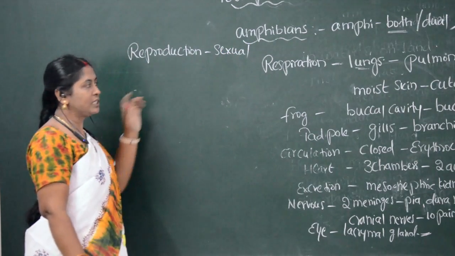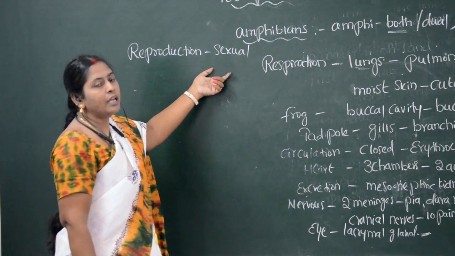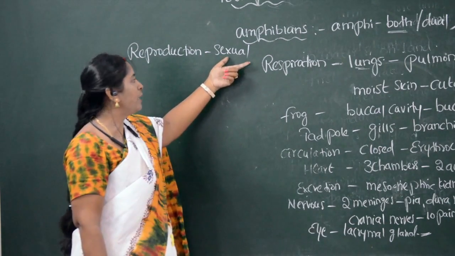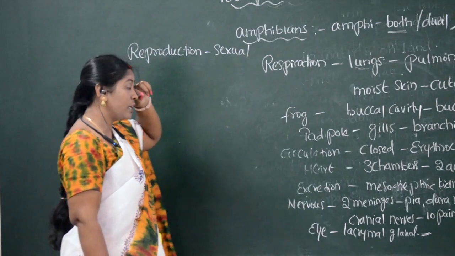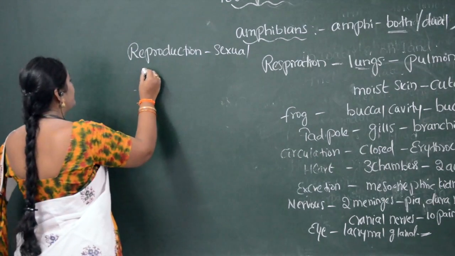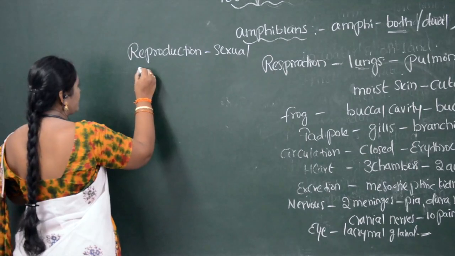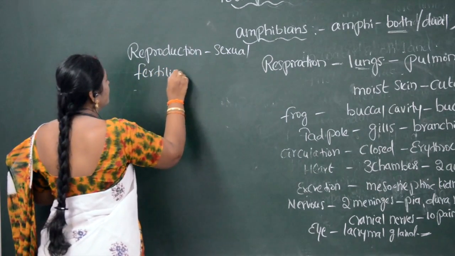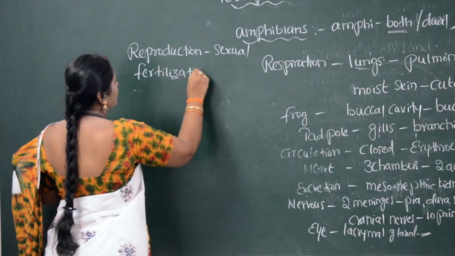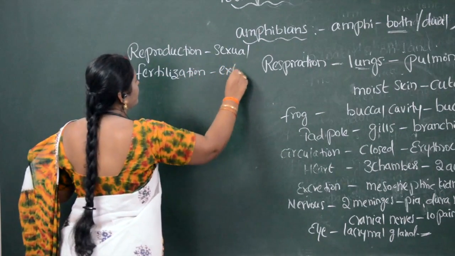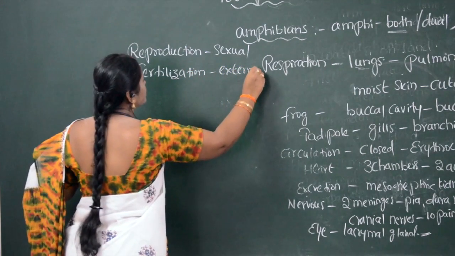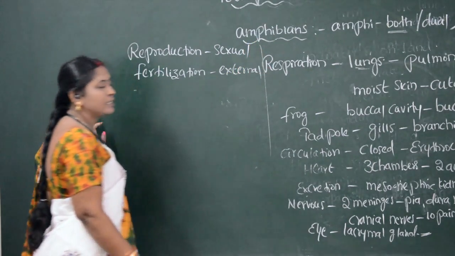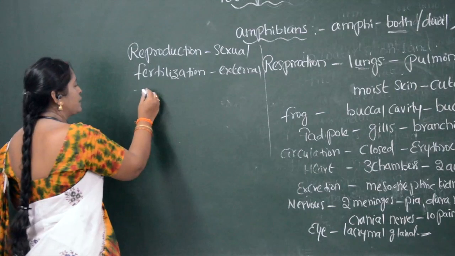Sexual reproduction means reproduction formed by the fusion of male and female gametes. Fertilization is external. External fertilization means fertilization which occurs outside the body.